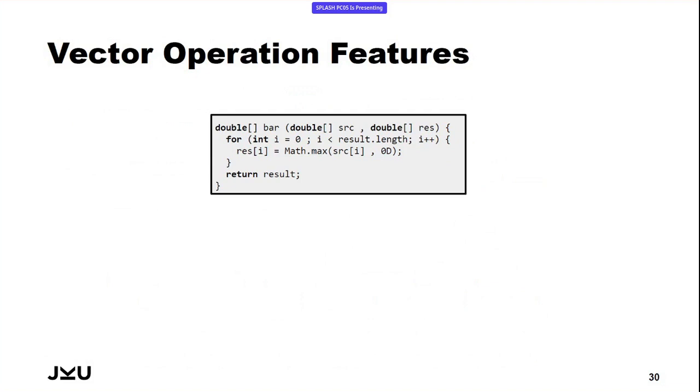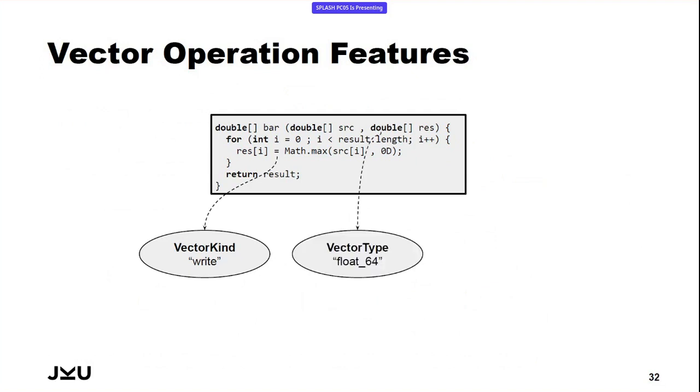In this case, the outermost part would be a vectorized write, so we are assigning something to an array. Then we also have information about the type of the vector, which in this case is a float 64. And from profiling, which is also used in the Graal compiler, we get information about the average number of loop iterations we have in our vectorized loop.